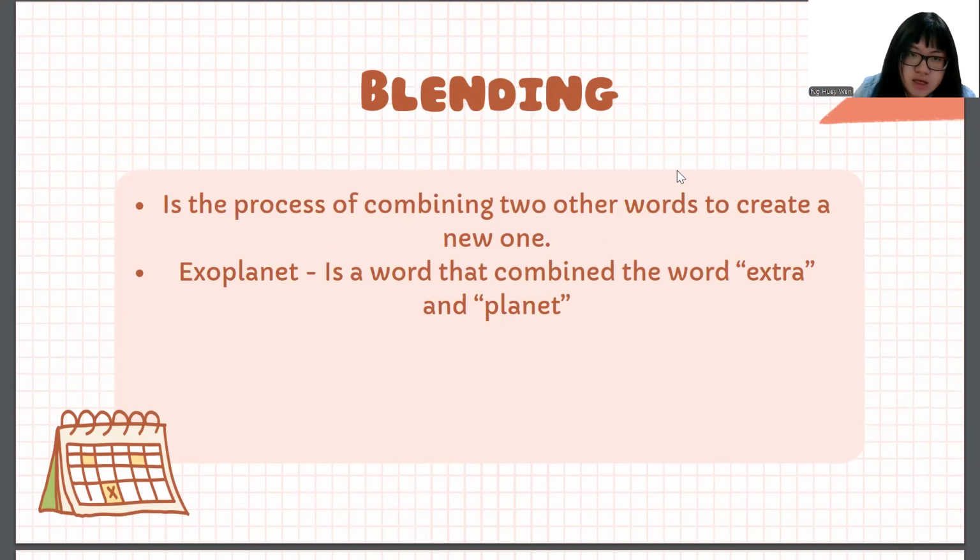Next is blending. Blending is the process of combining two other words to create a new one.